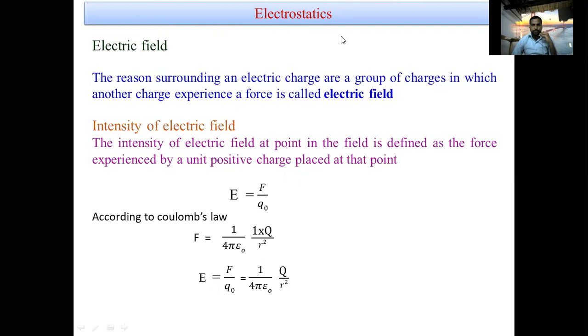Suppose, according to Coulomb's law, the F value is 1 by 4 pi epsilon naught into Q1 Q2 by r square.